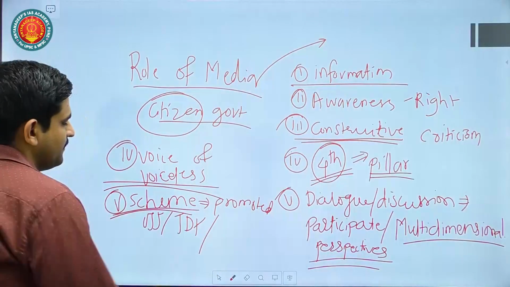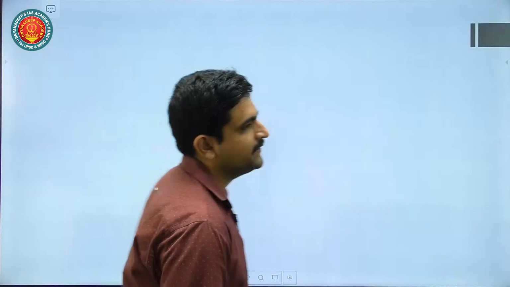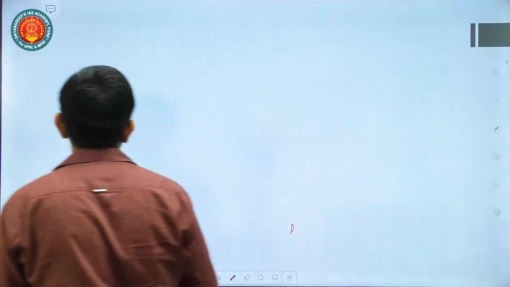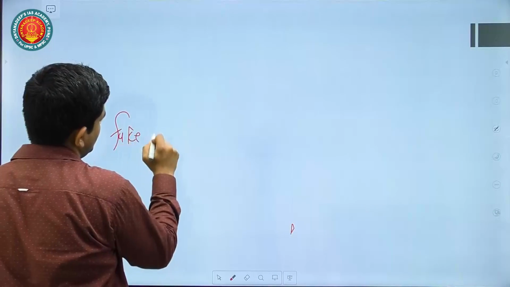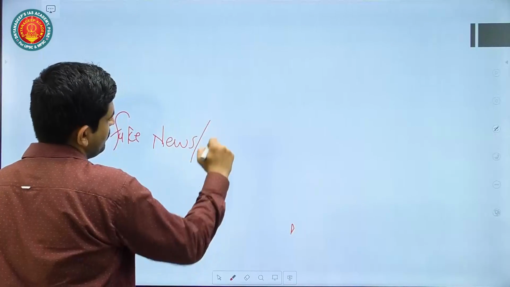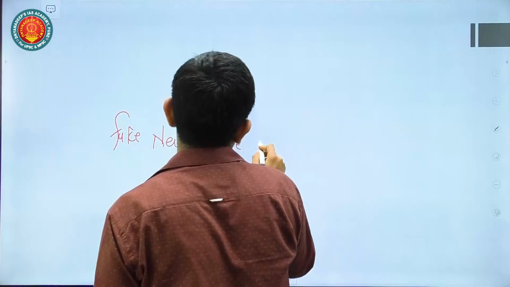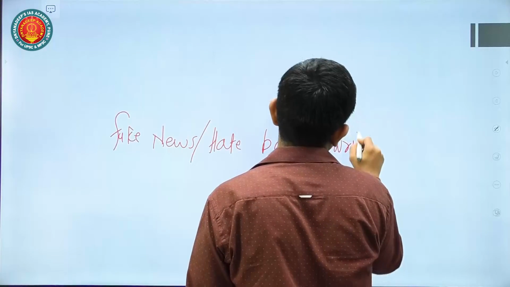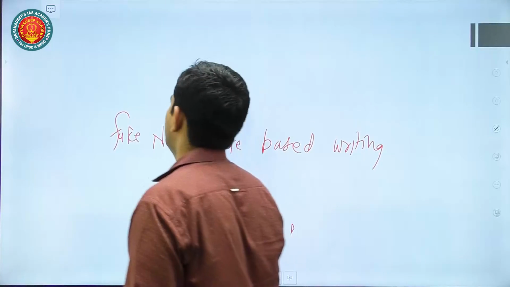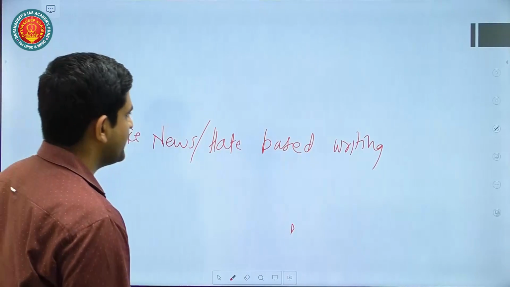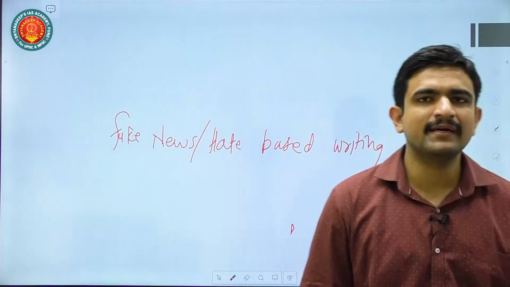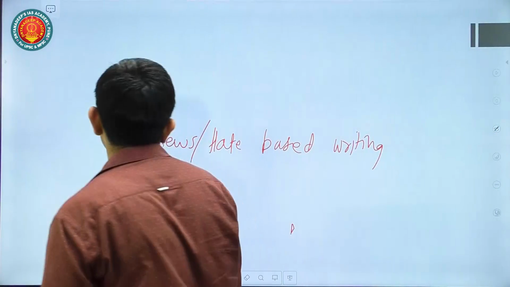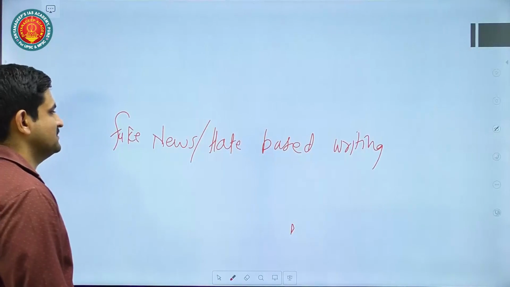But at the same time, sometimes there are negatives also. The question is asking you to discuss, and discuss means there is also another side of the coin. Sometimes media can indulge in activities such as fake news, or hate-based writings and hate speeches. That again can create a problem between the government and the citizens. So instead of playing a constructive role, sometimes it plays the opposite role as well. You can discuss that too.